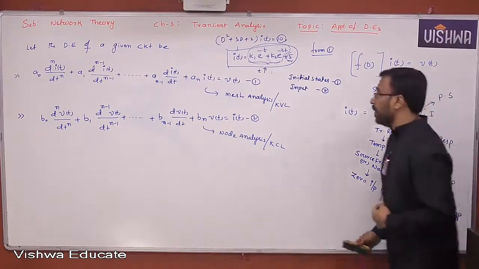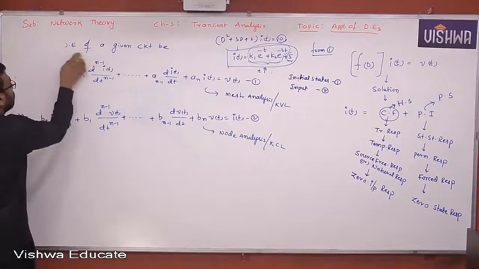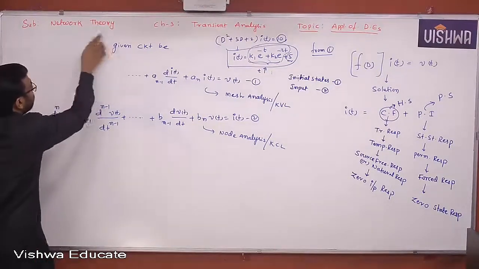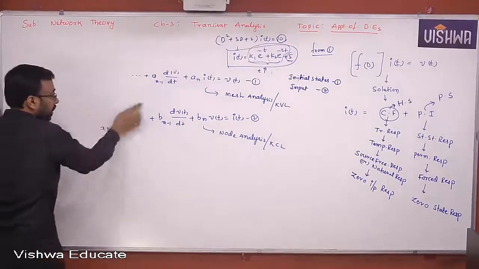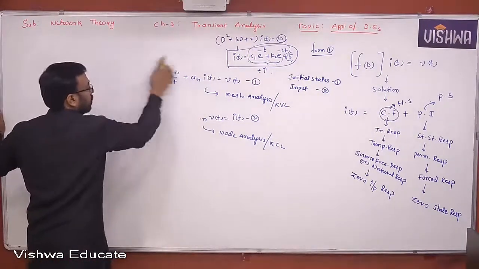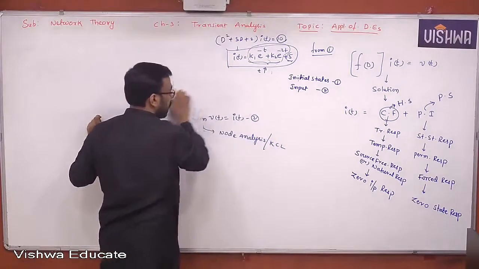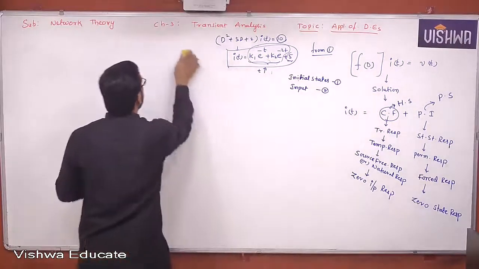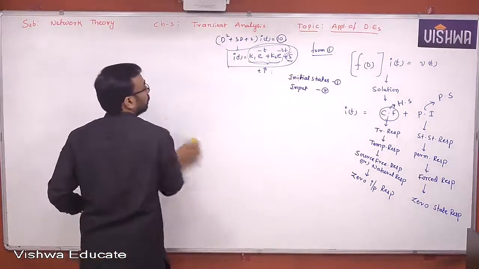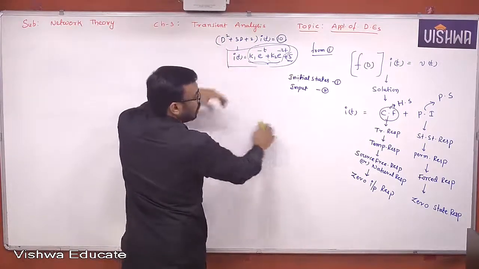I hope you have finished this part, okay? Let me take this particular part off. You can obtain any differential equation for a given circuit in terms of the desired quantities using either KCL or KVL or both. This is an example I have taken to make you understand.